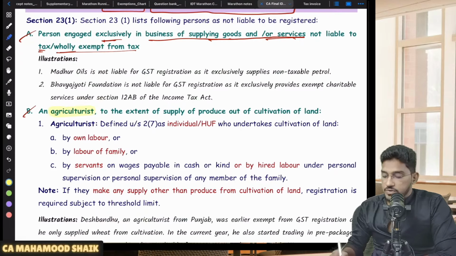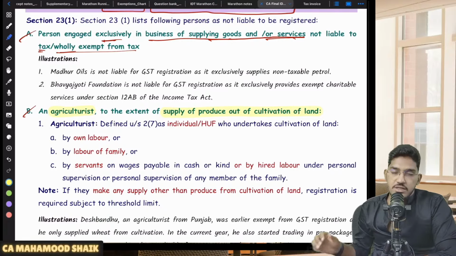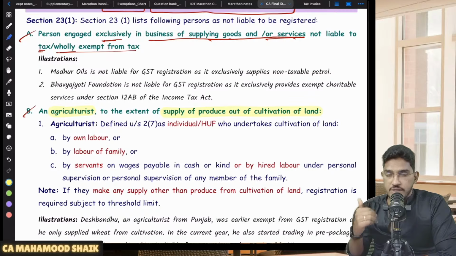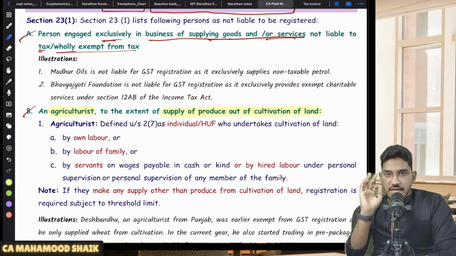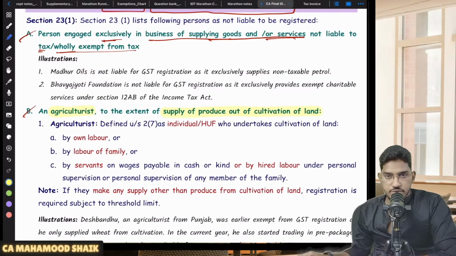That's it. Next, one more category of persons who have been exempted from taking registration is an agriculturist, to the extent of supply of produce out of cultivation of land. If you are an agriculturist and you are making a supply of produce out of cultivation of land, whatever produce you had from cultivation of land, that only you are making a supply of, then you will be exempted from taking registration, no matter how much turnover you have made from that produce out of land.